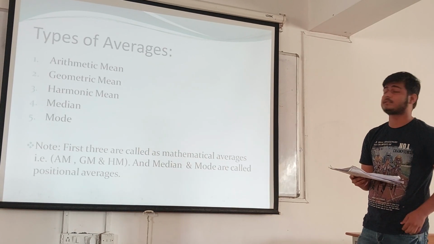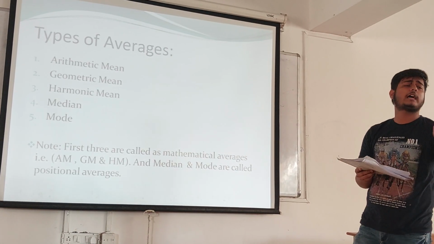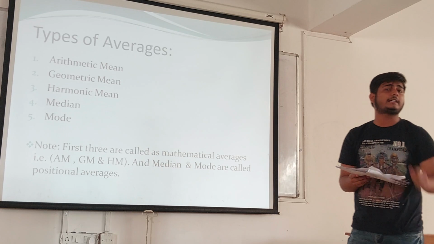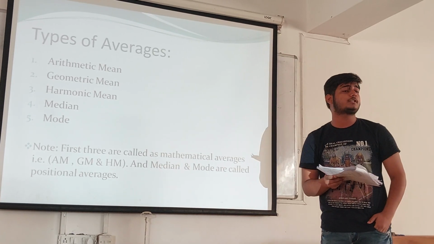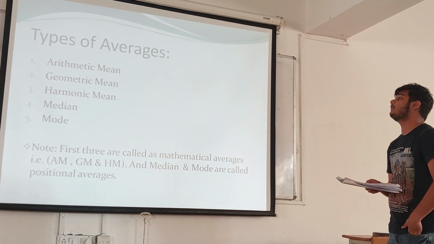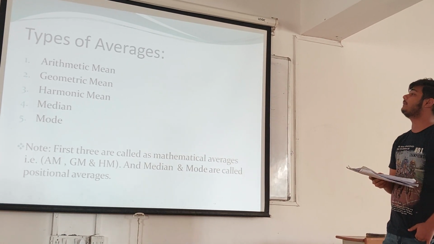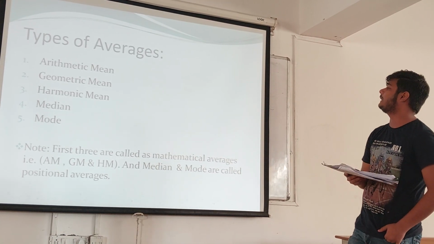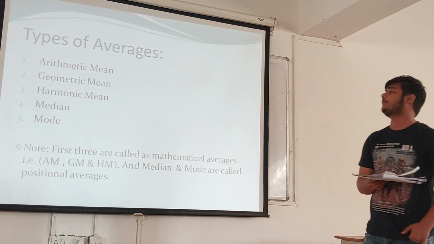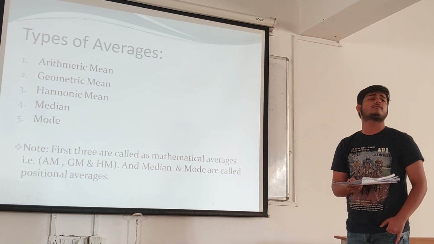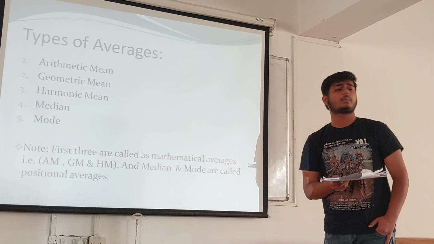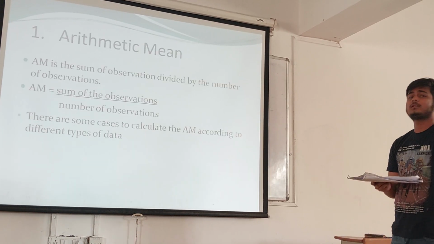Types of averages. There are two types of averages. The first one is the mathematical average and the second one is the positional average. Under the mathematical average, we learn three types of mean. The first one is the arithmetic mean, the second one is the geometric mean, the third one is the harmonic mean. And under the positional average, we will study median and mode.